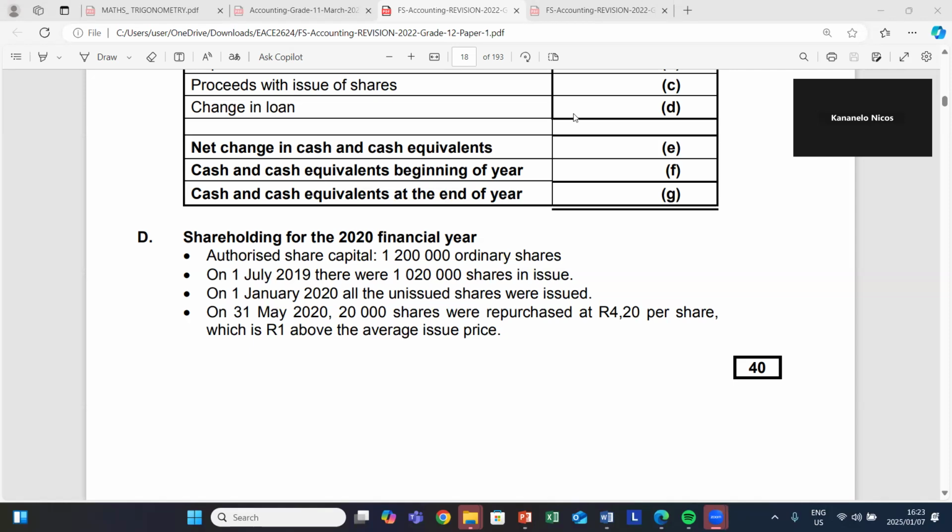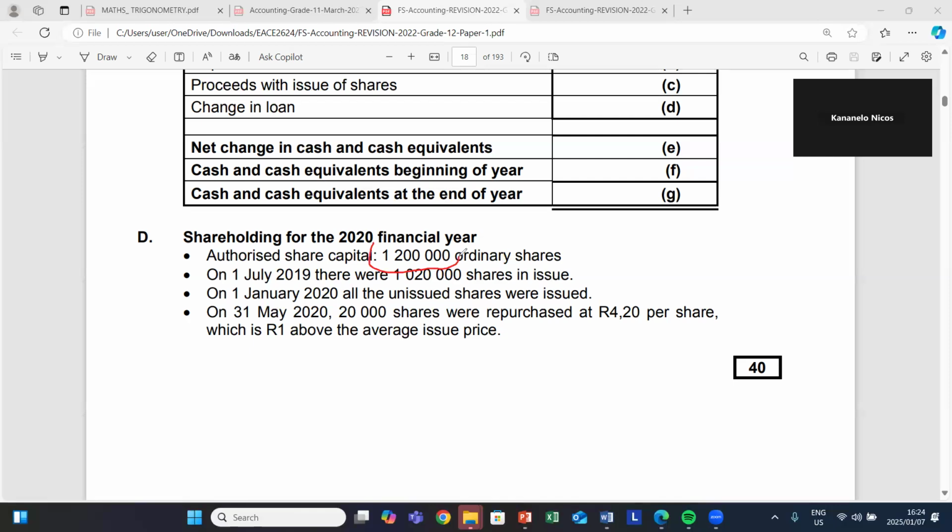Guys, what is authorized share capital? Please clearly indicate there on our chat box if you have this. Authorized share capital, as Gabriela has clearly stated, these are the maximum number of shares that a company can issue, not the shares sold.